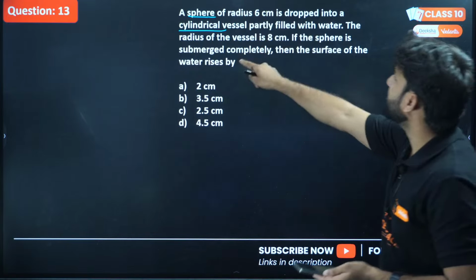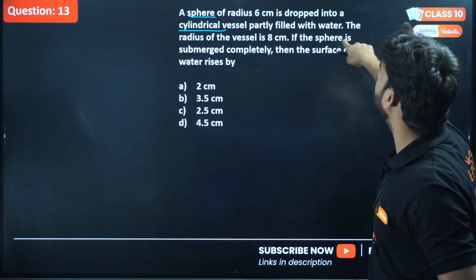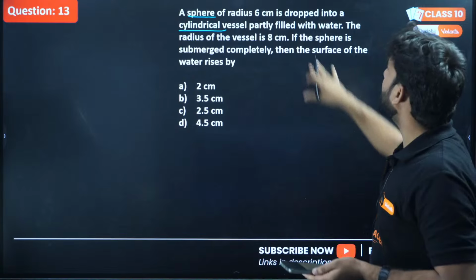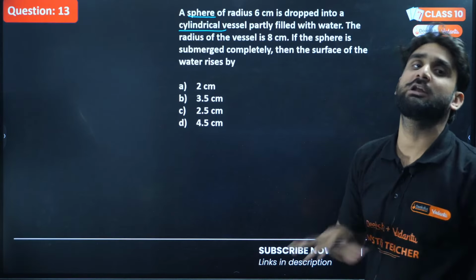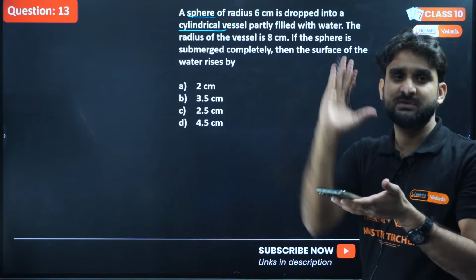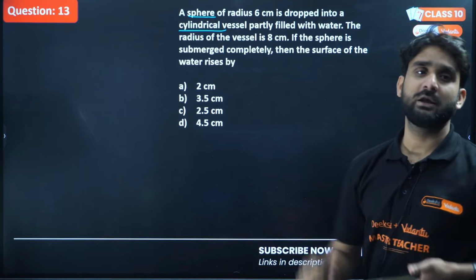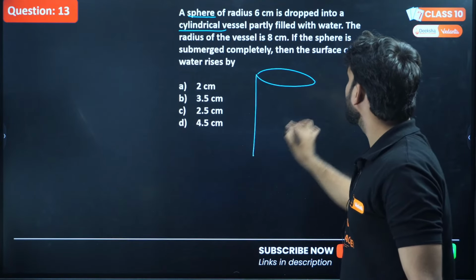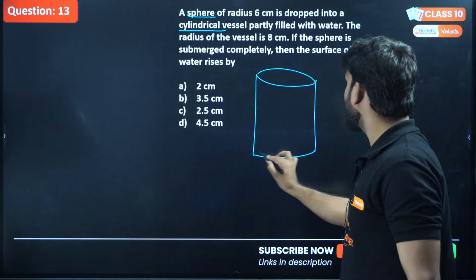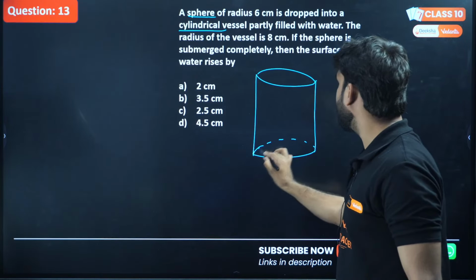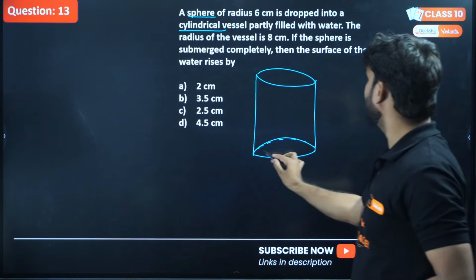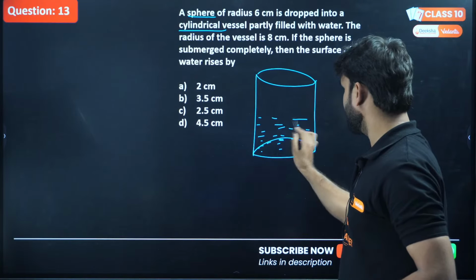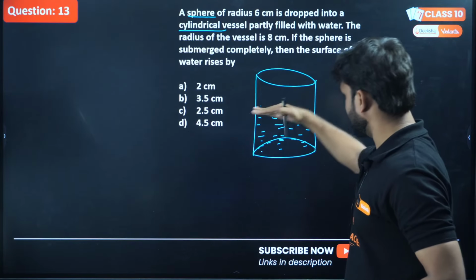Superb. Look at the question. A sphere of radius 6 cm is dropped into a cylindrical vessel partly filled with water. Partly means the cylindrical vessel is not fully filled, right? Partly means a small portion of the cylindrical vessel is filled with water. So just draw the diagram. Let me clear it with the diagram. So this is a cylinder, a cylindrical vessel filled with water. Partly means not fully filled till the brim. The cylinder is not filled till the brim. This is just filled like this.